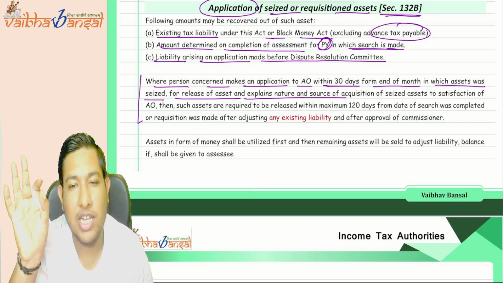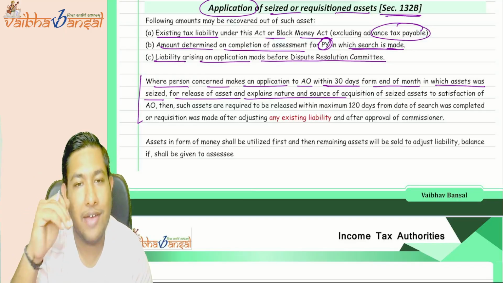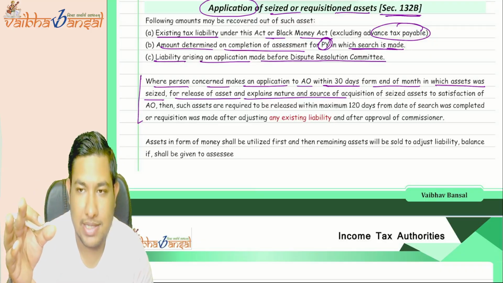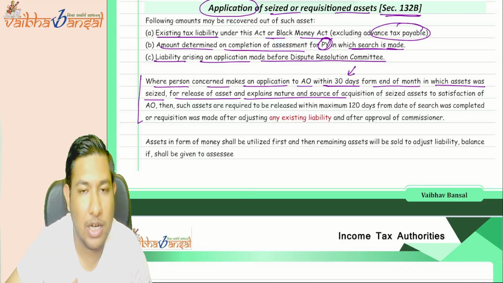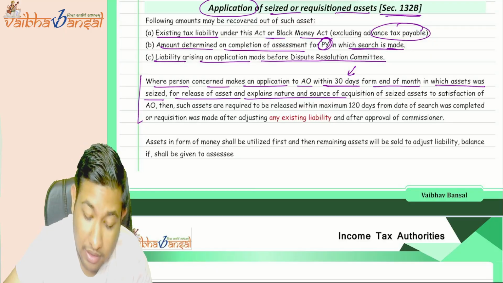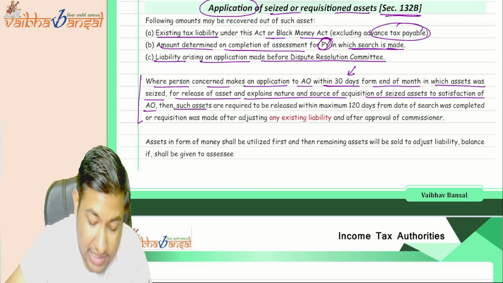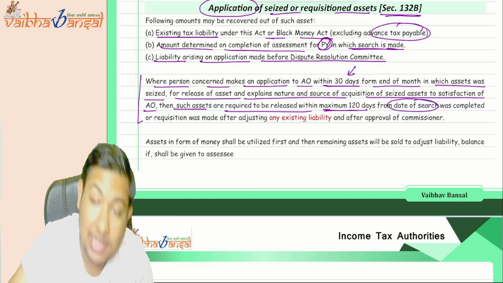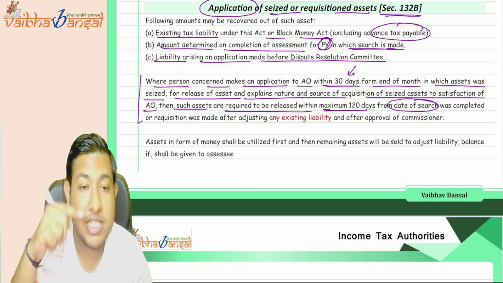I am explaining to you the nature and source of the particular assets, how we have acquired them, everything we are going to explain to you, but please release our assets. Okay, then the application should be made within 30 days from the end of the month. On the satisfaction of the AO, such asset shall be required to be released within a maximum of 120 days from the date of search. It is important: from the date of search, not from the receipt of application.